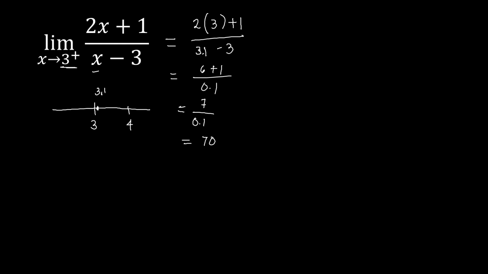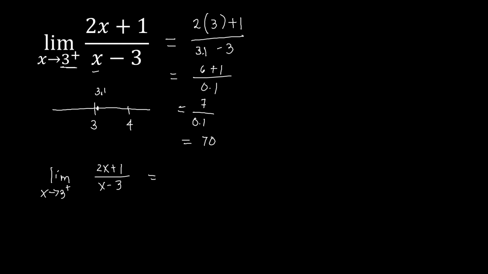Now, if you want to check other values, like if we move even closer to our 3, we can have it as 3.01. So let's redo that and check what will happen to the value of the limit once we change our value of x, moving closer to 3 coming from the right side.